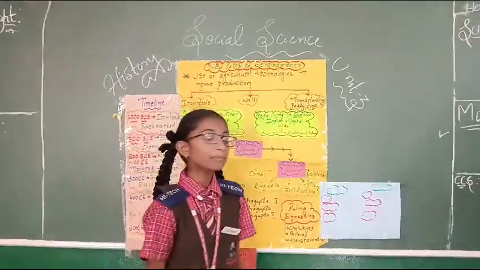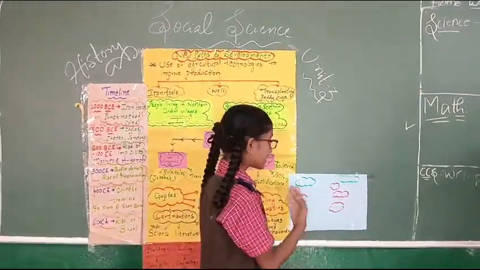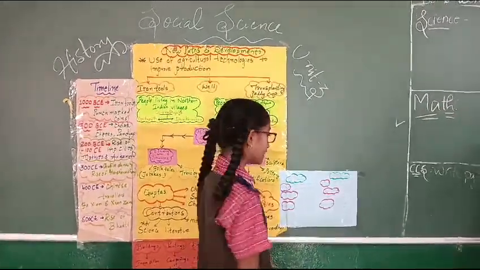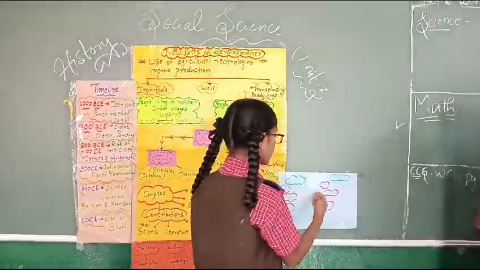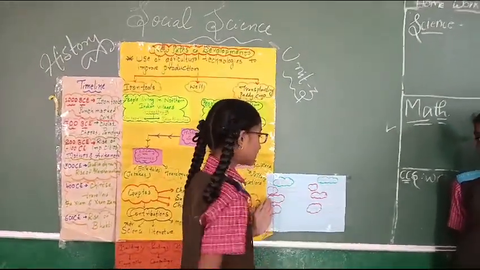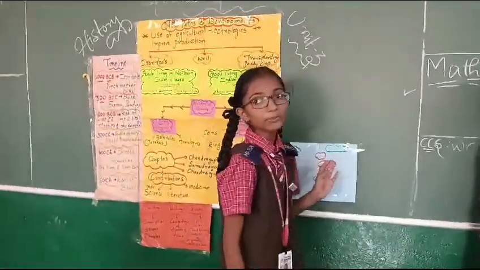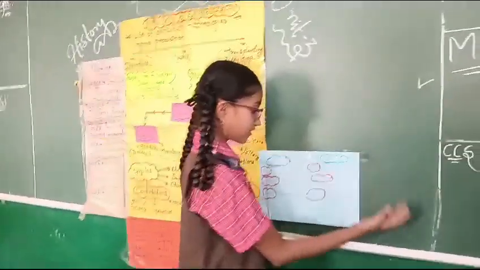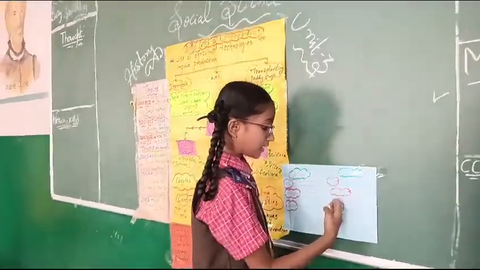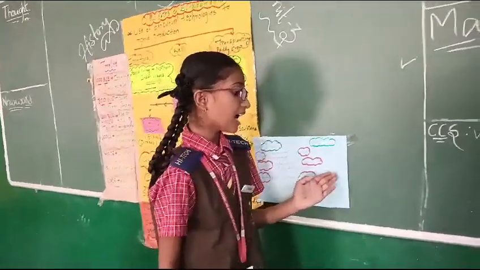Let us learn more about Pallavas and Chalukyas. In Pallavas, two important kings are there: Mahendravarman I and Narasimhavarman. Their contributions: advancement in art and architecture. Their sources: cave inscriptions. In Chalukyas, two important kings are there: Pulakeshin I and Vikramaditya I. Their contributions: effective administration and rise of trade. Their sources: inscriptions at Aihole.